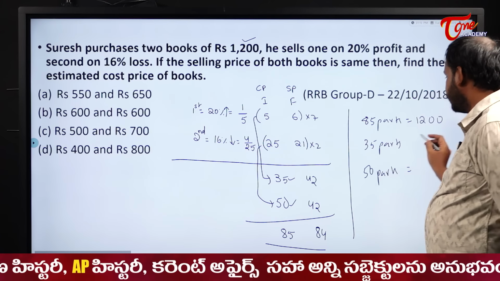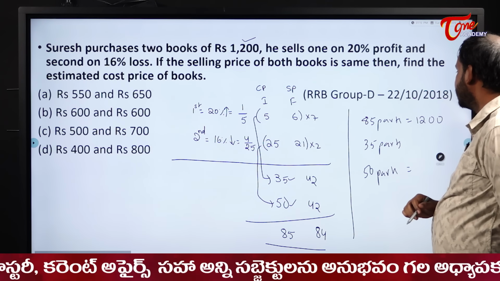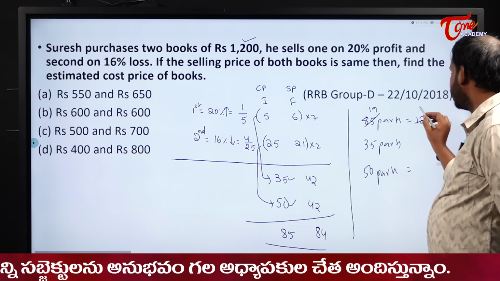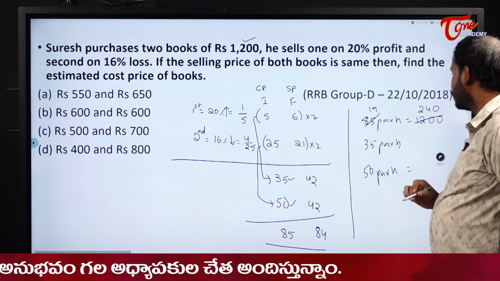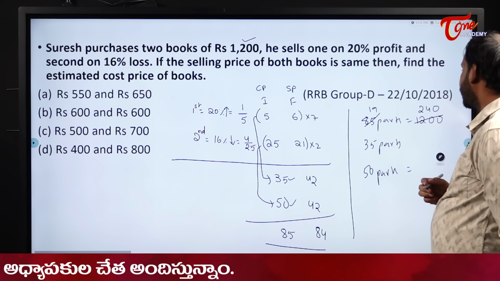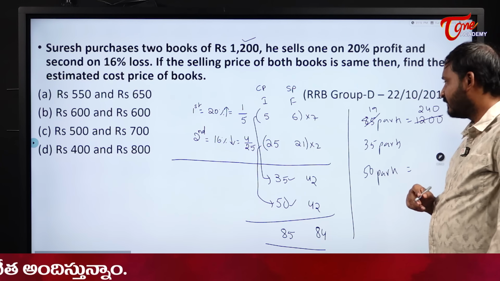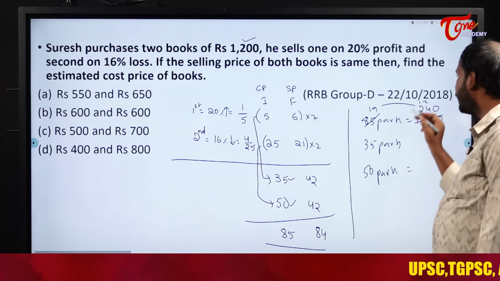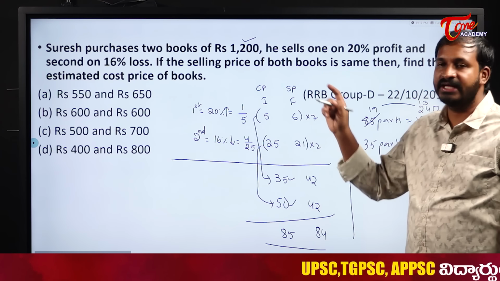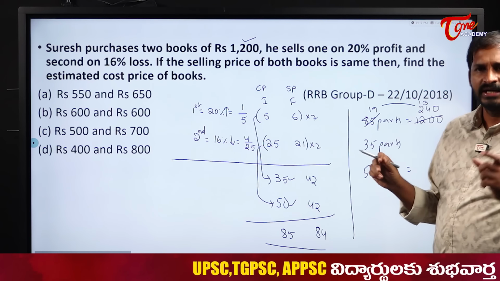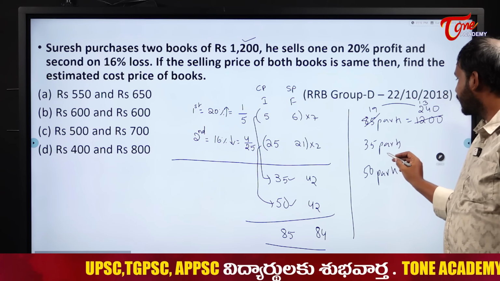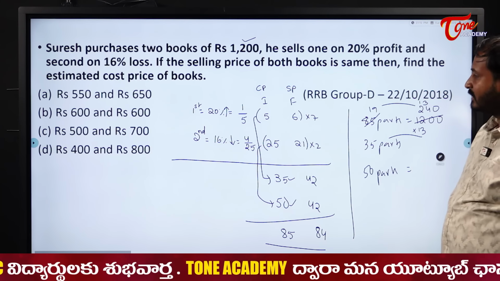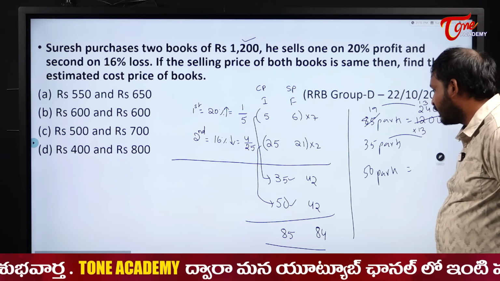Please find out. What is the relation between 85 and 1200? About 14 times. Here I will get what? 240. 14 times approximately 50, right? Assume it as some 13 times approximately, not exactly, they are asking only for an estimate. So approximately 13 times, less than that will be there for us here. So into 13, what does it become? First one will become what? 350 plus 105.